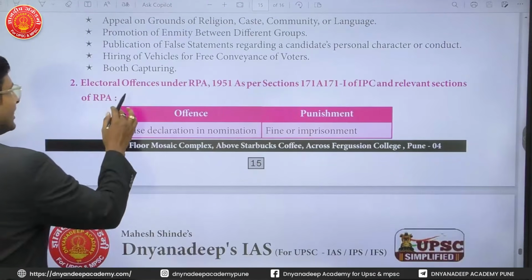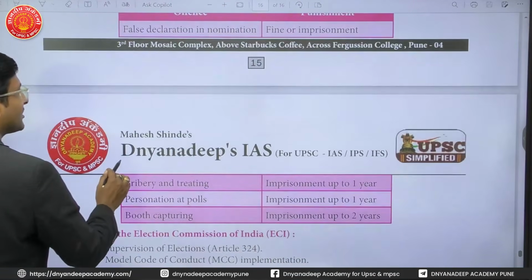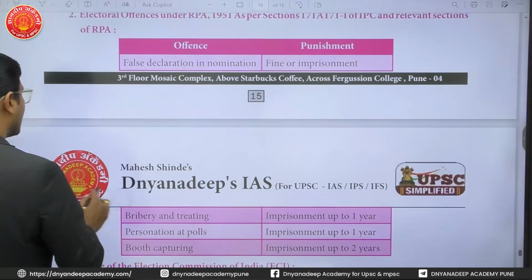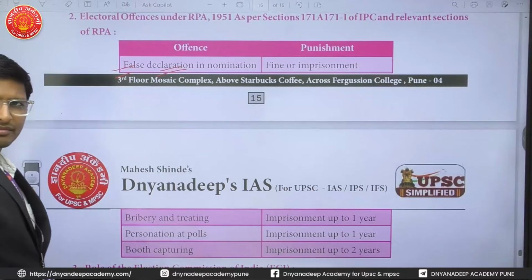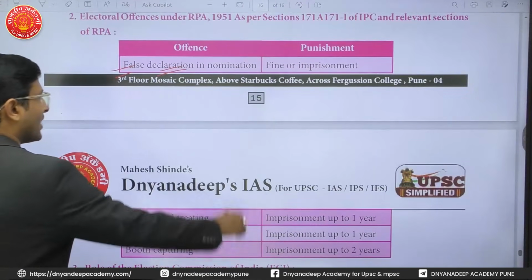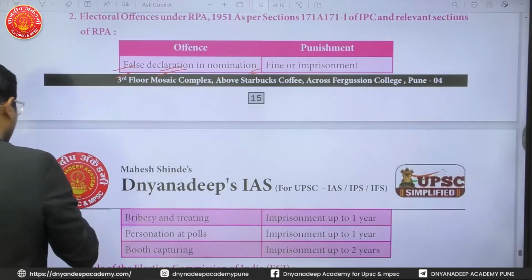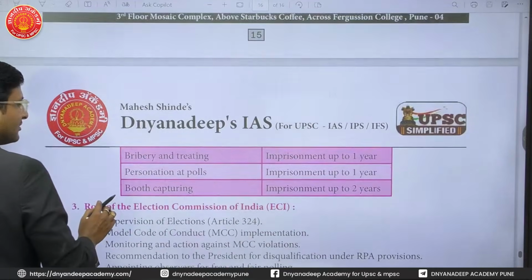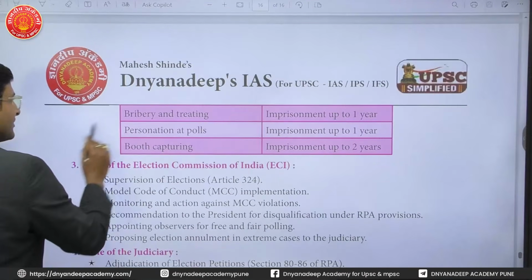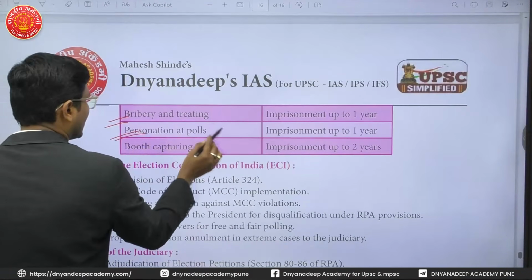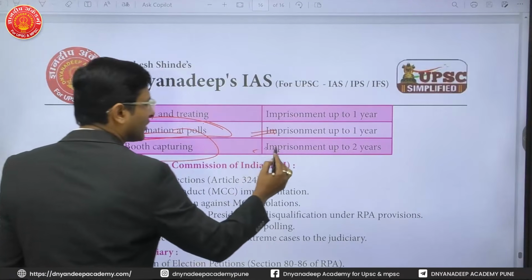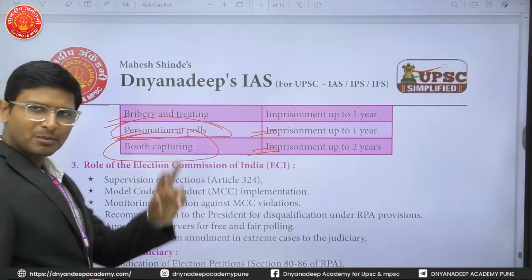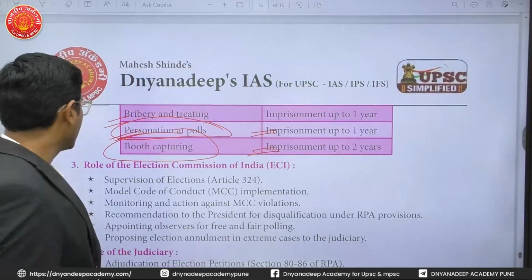Electoral offences have also been given under the Representation of People Act. For example, false declaration in the nomination is an electoral offence. There is a fine or imprisonment for that. Then bribery is also a problem. Impersonation at the polls, imprisonment up to 1 year. Booth capturing, imprisonment up to 2 years. These are electoral offences. So corrupt practices and electoral offences have been given.